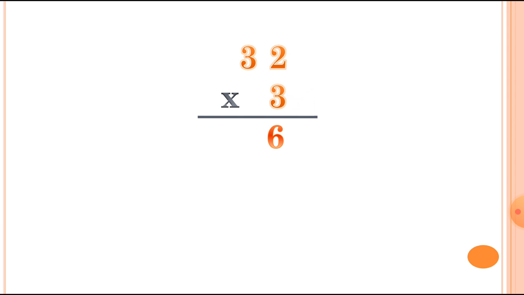Now we can multiply number 3 with the tens value. 3 3s are 9. So here we are getting the product, which is 96. 32 multiplied by 3 is equal to 96. Here is our answer, 96.